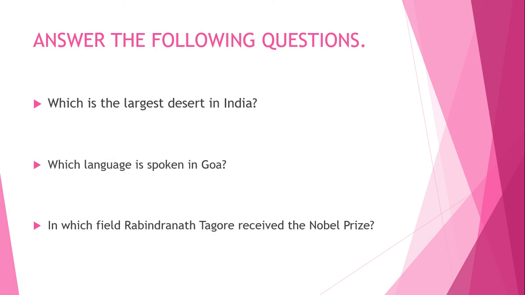Next one. Answer the following questions. We have to simply give the answer of the questions in one word. So the first question is, which is the largest desert in India? The largest desert in India is Thar. Thar desert, which is found in Rajasthan. And it is the largest desert in India.